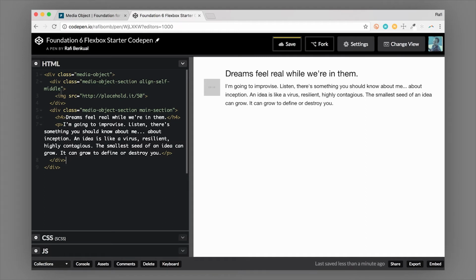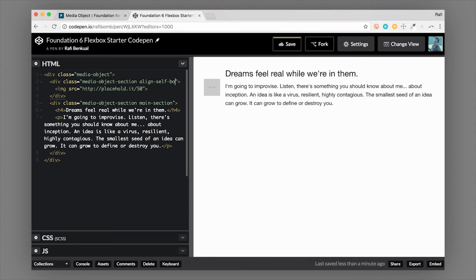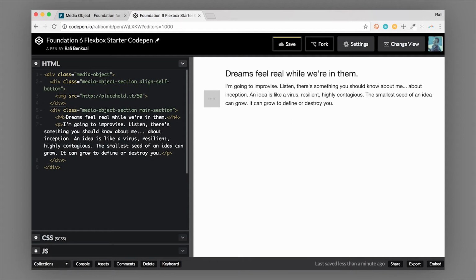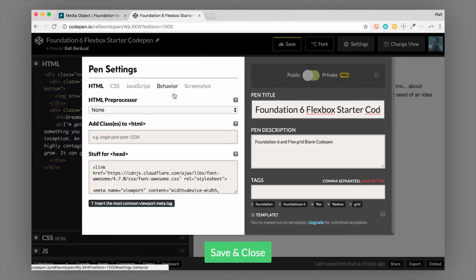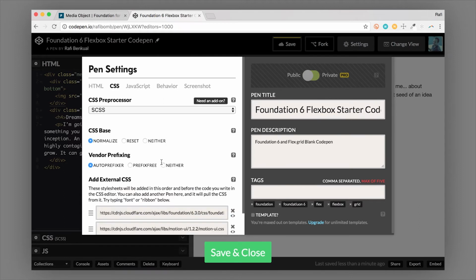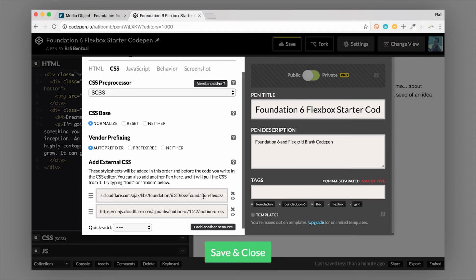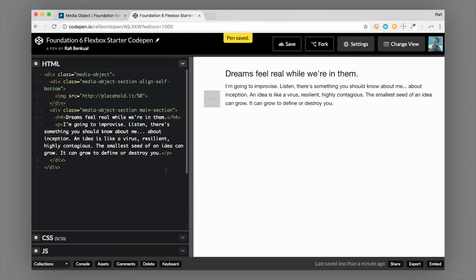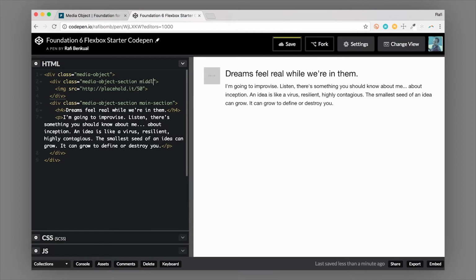So instead of align self middle, we could do align self bottom, and then you could see that. Now, if you were just using the regular float version, not the Flexbox version, then I could show you what those classes are. So we'll just change that. And so now, instead of align self, we're going to do middle. And that works that way, or bottom.